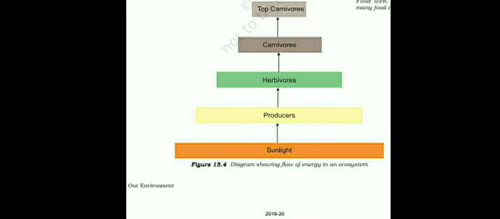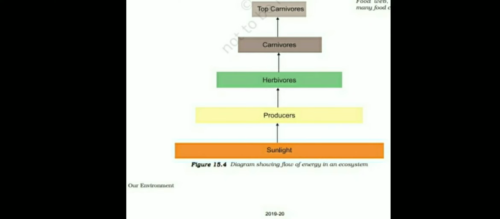Suppose, for example, in a plant there is 100 kilojoule energy. So only 10% will pass. It means 10 kilojoule energy will pass to the herbivore and 90% energy gets lost. When there is 10 kilojoule energy in the herbivore, 10% of that will transfer. It means only 1 kilojoule energy comes to the carnivore.